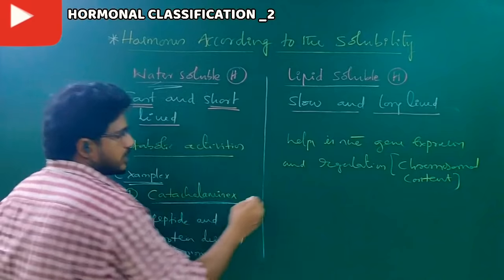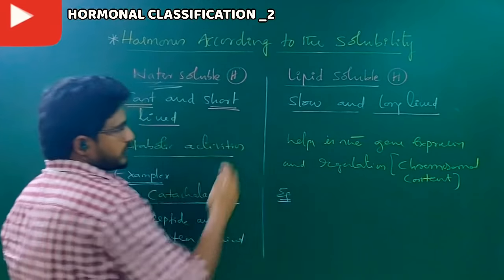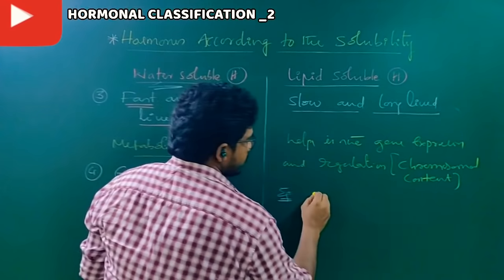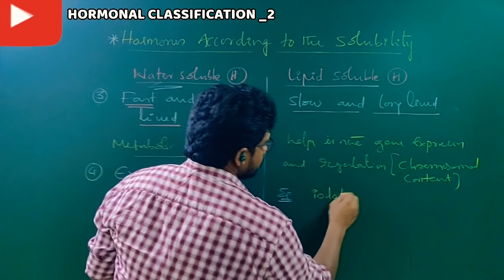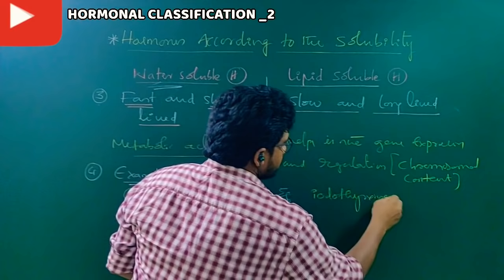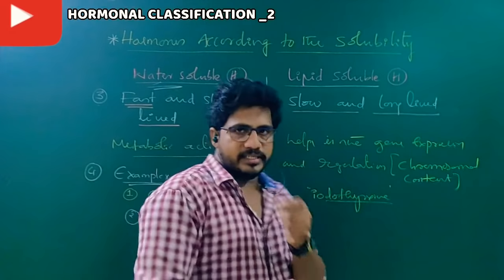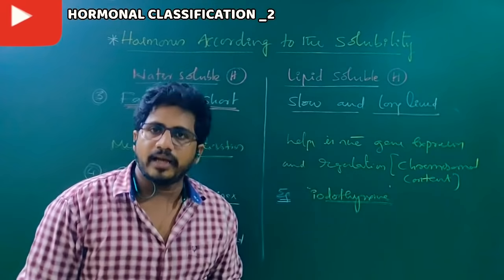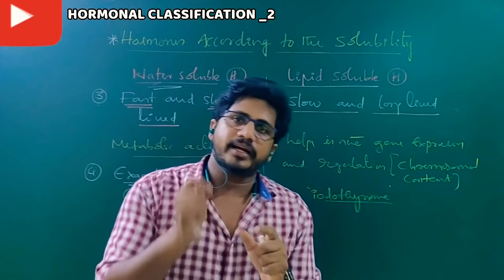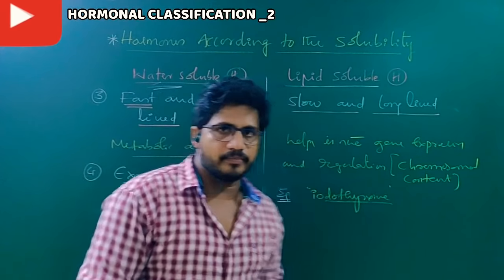Now examples for the lipid soluble hormones. The first one is iodothyronines, thyroxine. Already you have seen thyroxine, T3 or T4 forms. They are produced in the thyroid gland, but they are derived from a single amino acid, that is tyrosine.